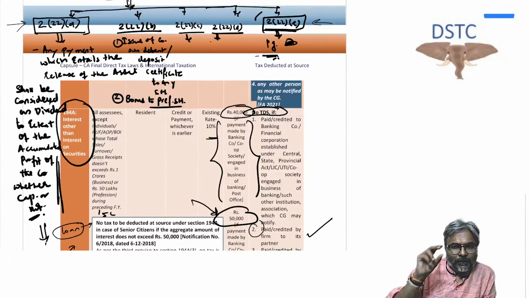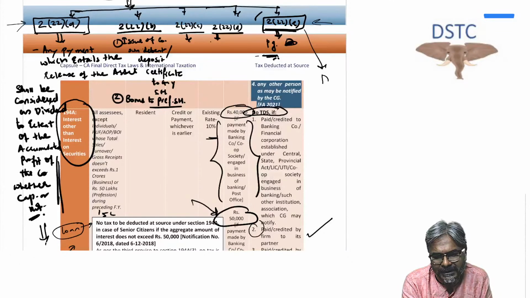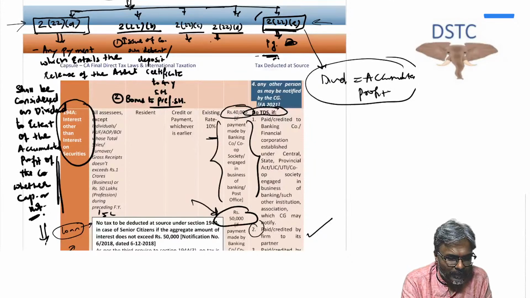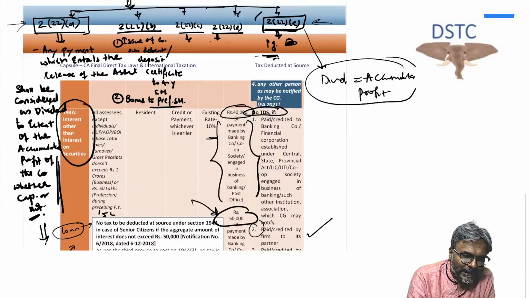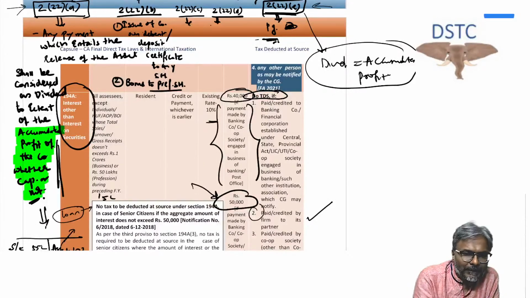Okay, now only one thing you should realize, students, is that the dividend we talk about has to be out of the accumulated profit. Please bear in mind, can you see this accumulated profit of the company, whether capitalized or not?